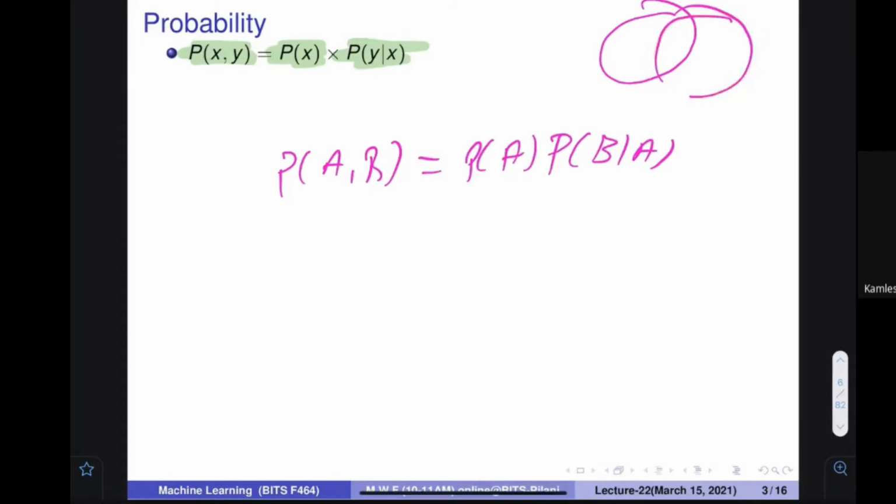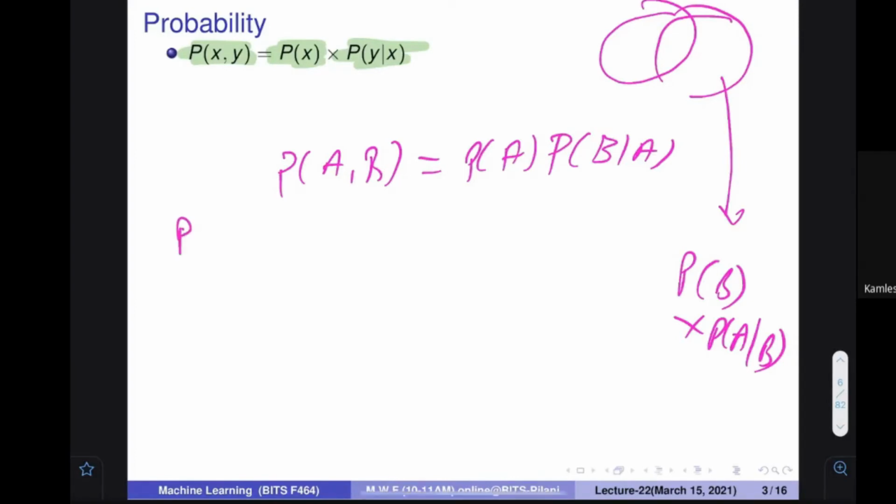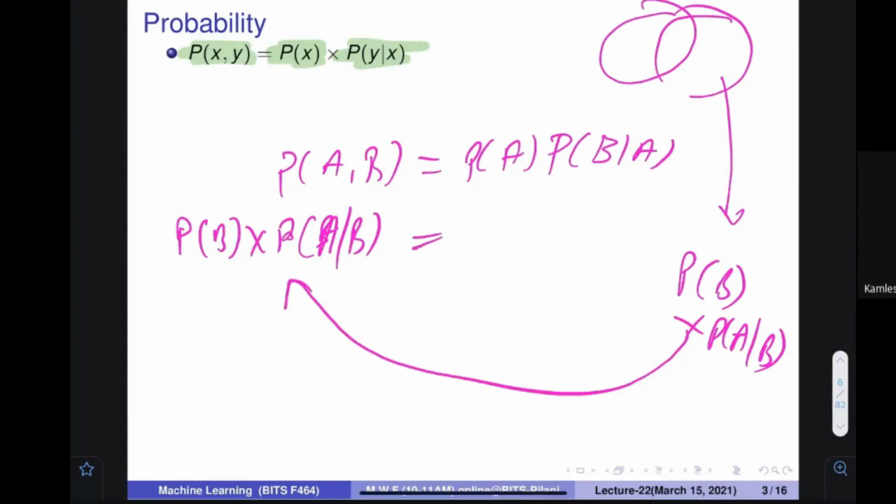If you go from this side, it is the same thing: the probability of B multiplied by the probability of A given B. Okay, so ultimately when these two things are the same, you can equate them. You can say that probability of B into probability of A given B is equal to this original quantity.